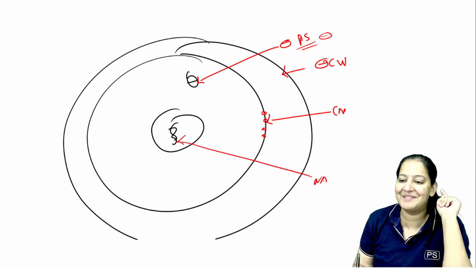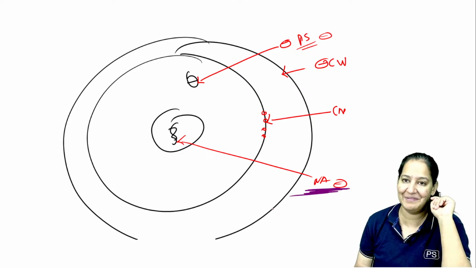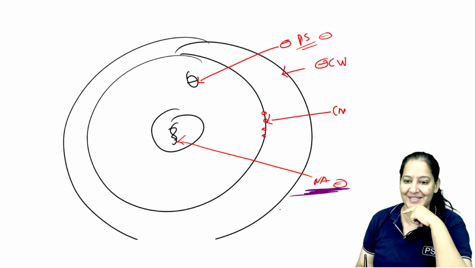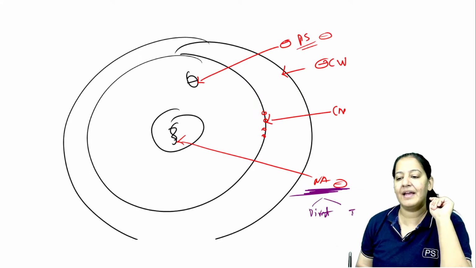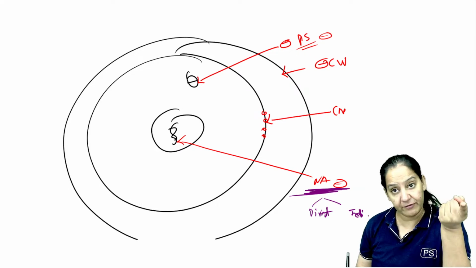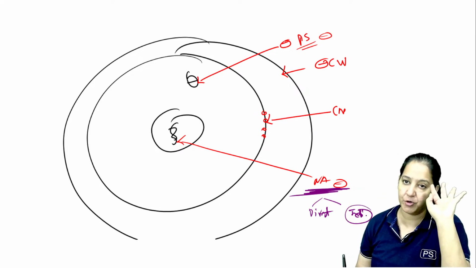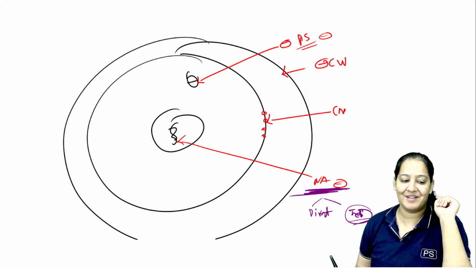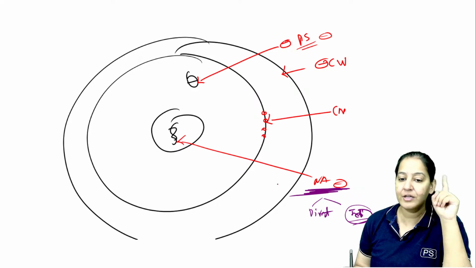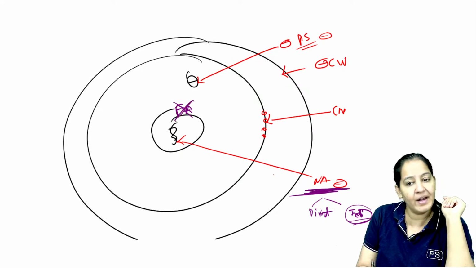Lastly, nucleic acid inhibitors. So let's talk about nucleic acid inhibitors. Sulfonamide is one of the nucleic acid inhibitors. Now here nucleic acid inhibitors are of 2 types, direct inhibitors and indirect inhibitors. Sulfonamide is one of the indirect inhibitors. Sulfonamide and trimethoprim, both of them. The combination is known as cotrimoxazole. So these are indirect inhibitors. What does indirect inhibitor mean? They do not inhibit DNA synthesis. They do not inhibit RNA synthesis. They inhibit folic acid synthesis. They will not let folic acid be made.